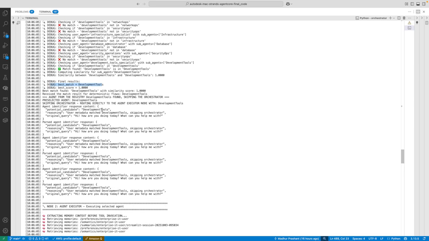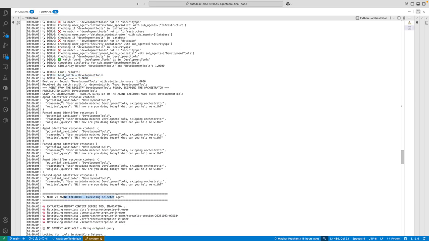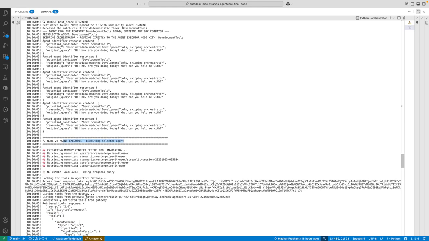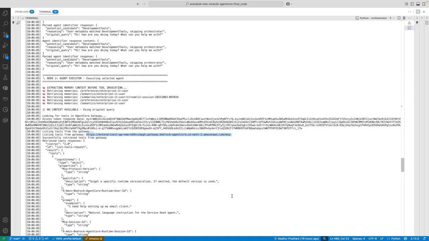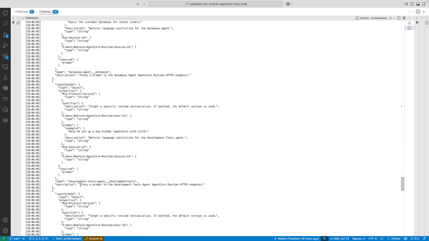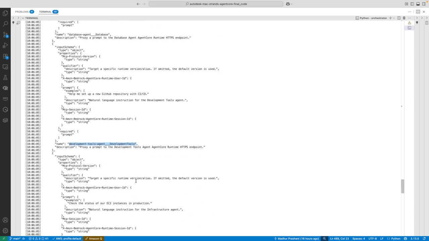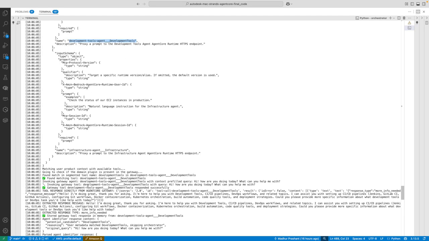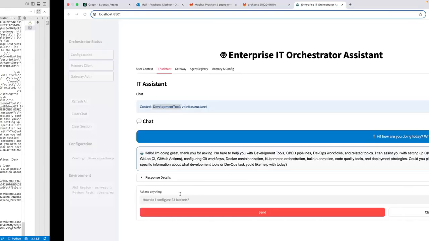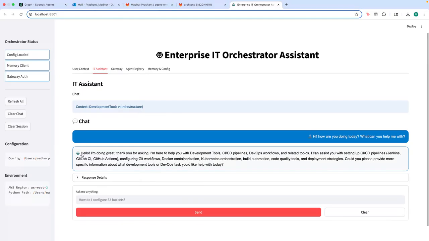So now what I'll do is that I'm going to skip the orchestrator and I'm going to directly execute that agent behind the gateway. So I will invoke the gateway URL, which is my AgentCore Gateway, which has multiple agents registered within itself. I will check whether there is a development tools agent behind that gateway, and guess what? There is. And this is another agent running on another runtime. I'm going to invoke that agent with all the previous memories, get the response, flow it through the guardrails, and then provide the response back to the user.